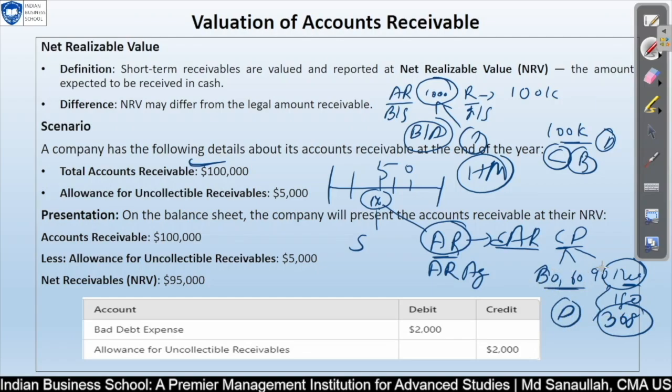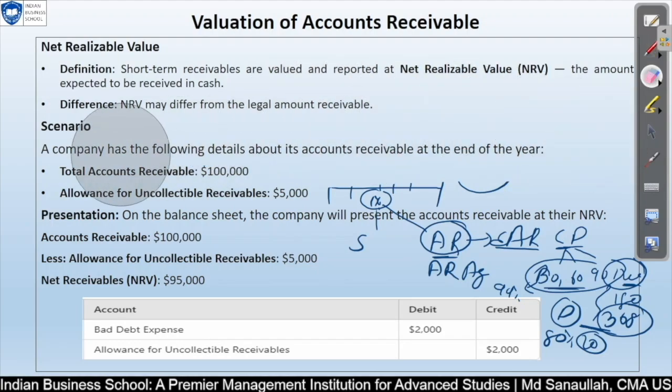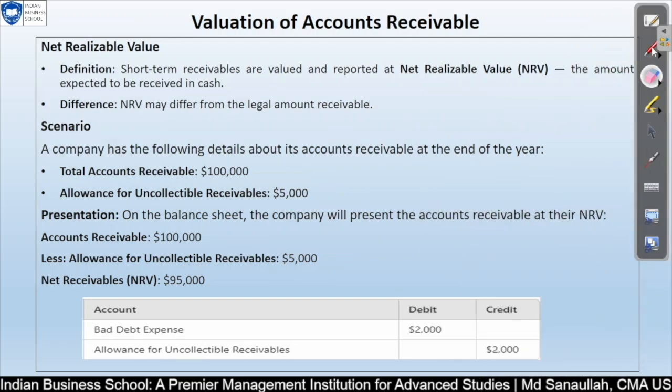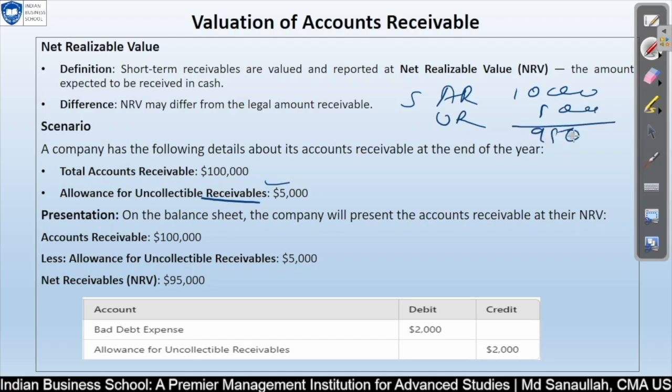These are the things that may be regular operations, so you will get it easily. So 90% or maybe 99% you will receive from there, and from this maybe you will receive 80% and 20% normally you don't receive. So based on your historical data, you will have to finalize how much of the 1000k we are going to get in future and how much we are anticipating we potentially will not be getting, that will be our uncollectible receivable. So this company is targeting 5000. Total sales value, account receivable value was 1 lakh and your uncollectible receivable is 5000. So the balance remaining 95,000 is called NRV. I hope it is clear to you.